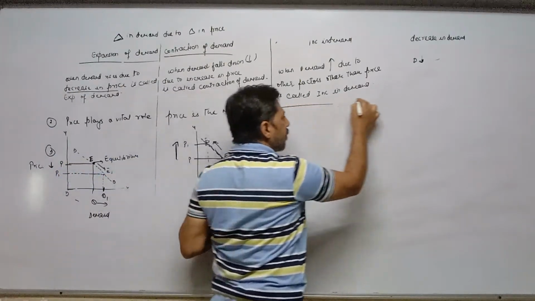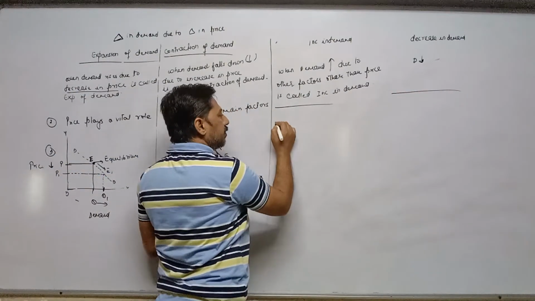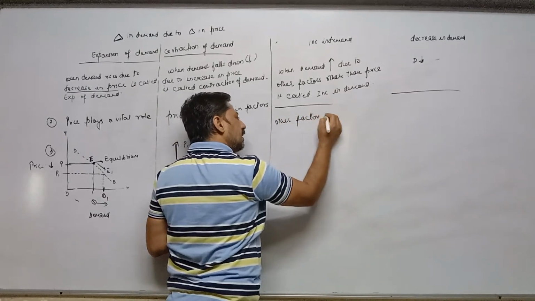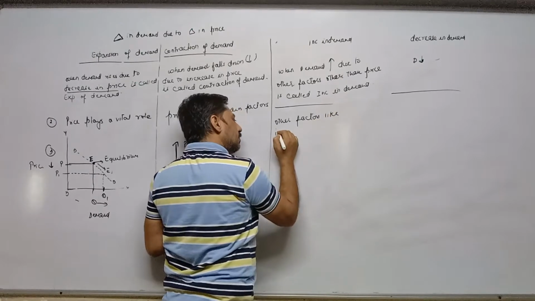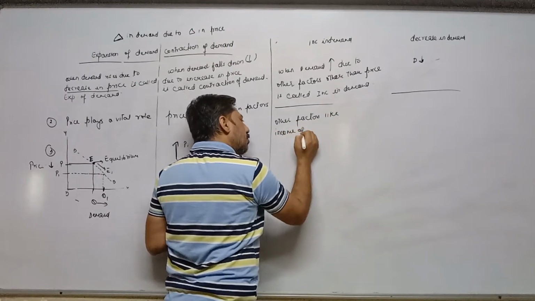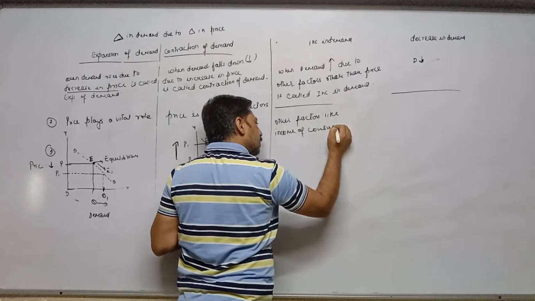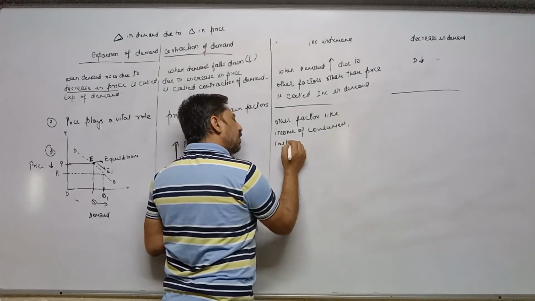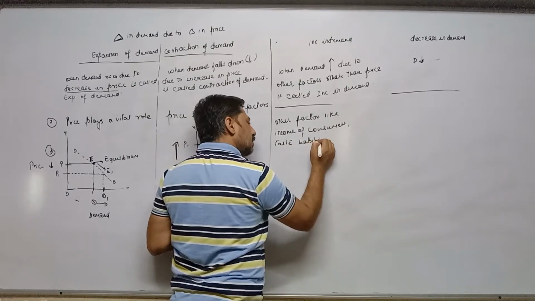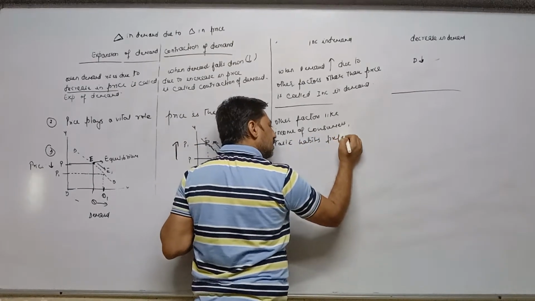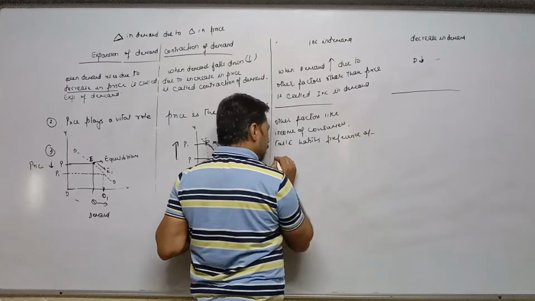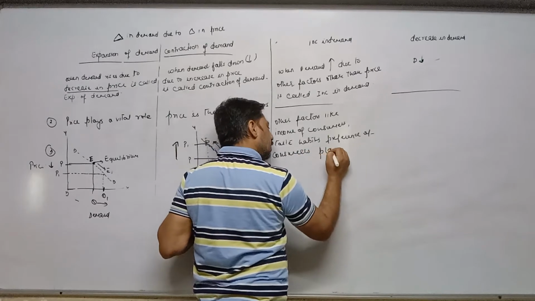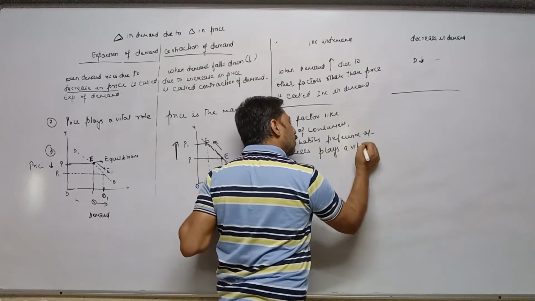That is the first point. Second, other factors like income of consumer, taste, habits, preference of consumer play a vital role.